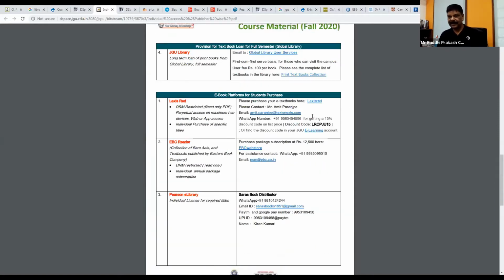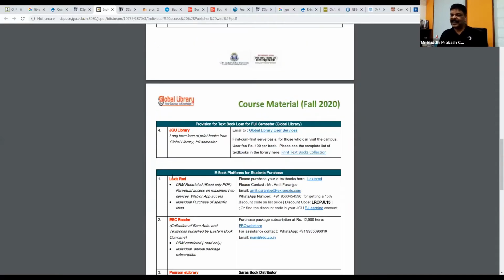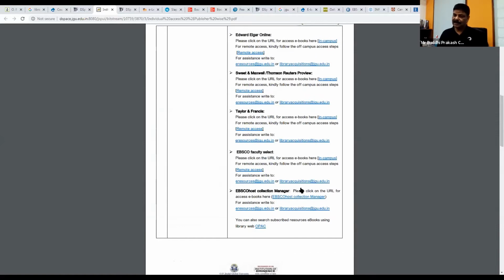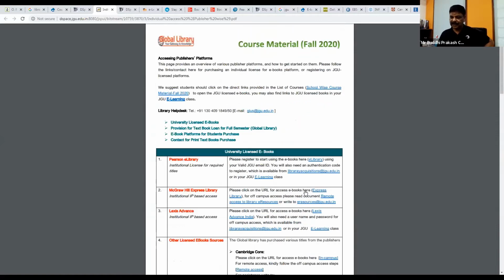We have invited our guests from these two publishers, and they will demonstrate how to use these two platforms. LexisRed is basically a platform for student purchase. Those who have purchased books from LexisRed are able to log into this site and use it. These are mainly law textbooks, so LexisRed is mainly useful for the law students. Pearson is another platform where we have purchased textbooks.